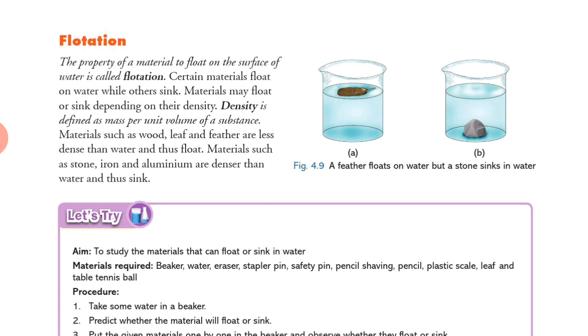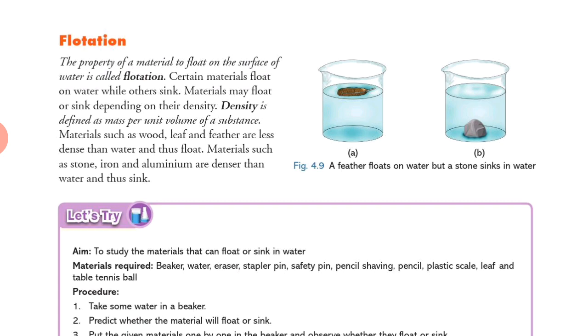Density is defined as, you can write down its formula also. Density is denoted by rho is equal to mass upon volume. Okay, mass upon volume, its unit will be kilogram per meter cube. Okay, materials such as wood, leaf and feather are less dense than water and thus they float. Okay, materials such as stone, iron, aluminium are denser than water and thus they will sink.